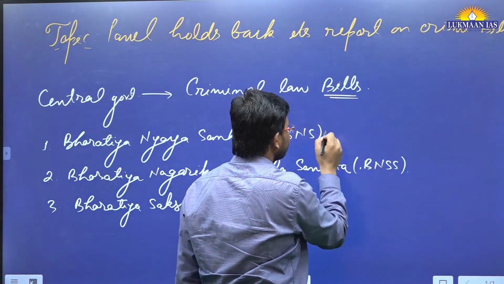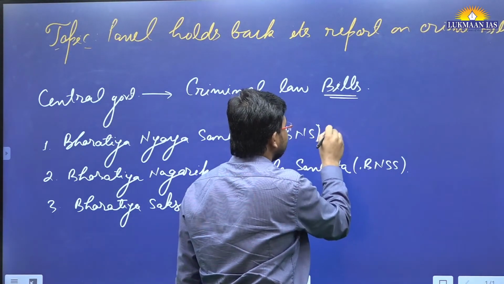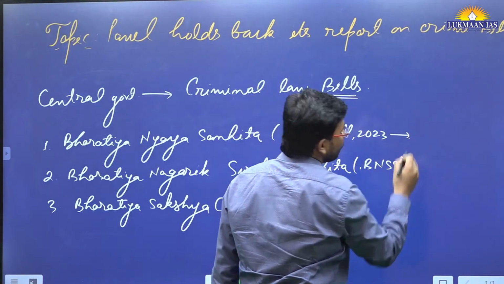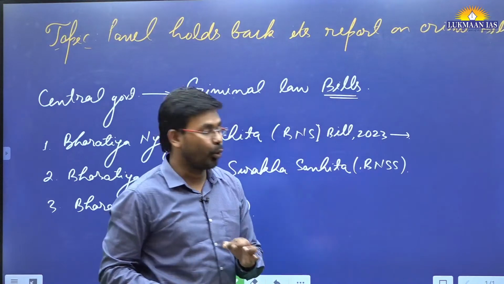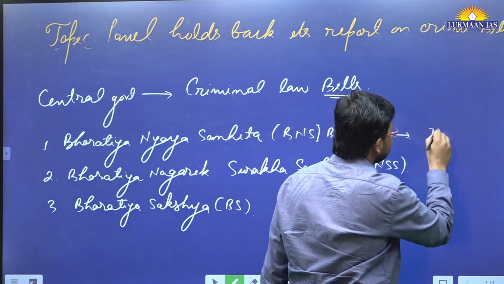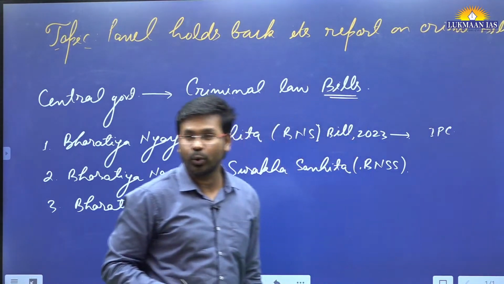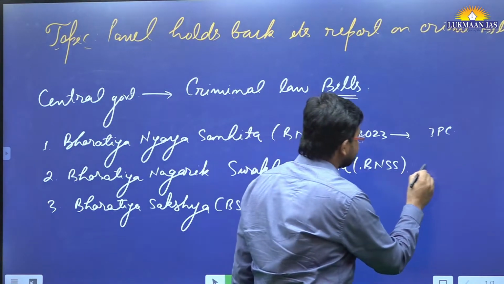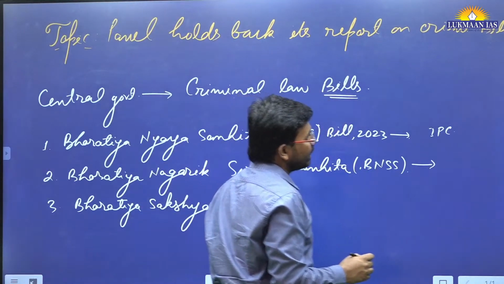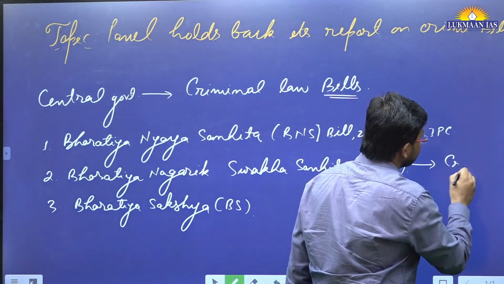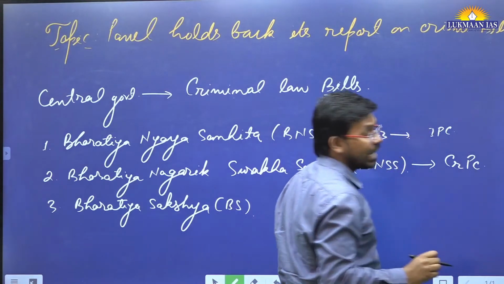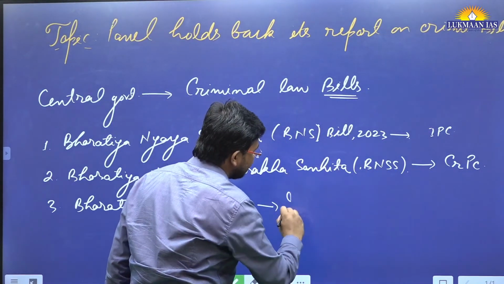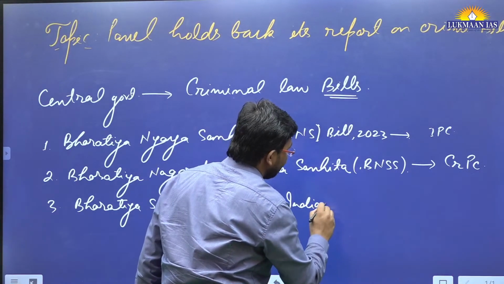So this Bharatiya Nyaya Sanhita, which has been introduced as a bill, Bharatiya Nyaya Sanhita Bill 2023, is going to replace the Indian Penal Code. It's going to replace the Indian Penal Code of 1864, I think, right? Apart from this, Bharatiya Nagrik Suraksha Sanhita is going to replace the Criminal Procedure Code, in short known as CRPC. Then Bharatiya Sakshya is going to replace the Indian Evidence Act.